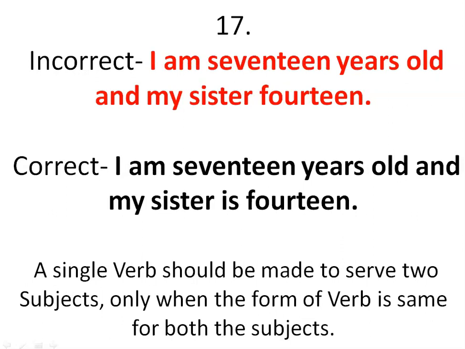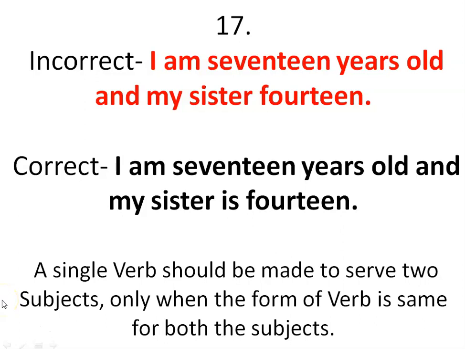17th one, I am 17 years old and my sister 14. And the correct version is I am 17 years old and my sister is 14. So the difference between the incorrect version and the correct version is there is an addition of the verb is in the second one. So what is the reason behind it? A single verb should be made to serve two subjects only when the form of verb is same for both the subjects. So here there are two subjects, one is I and the second is my sister.